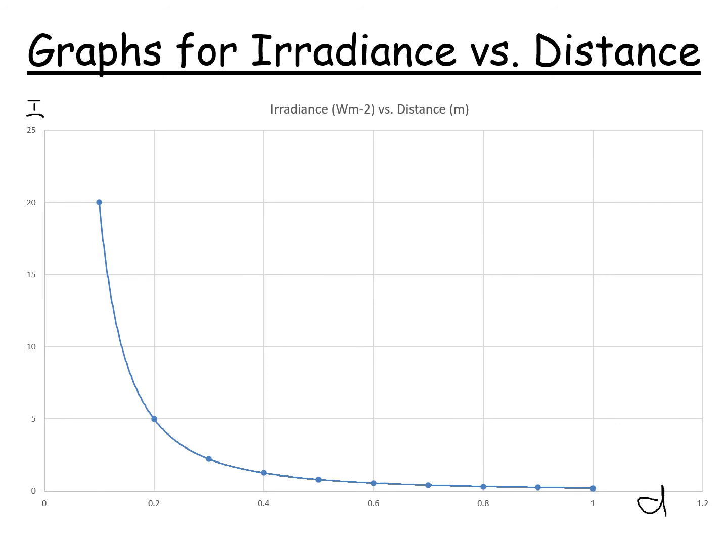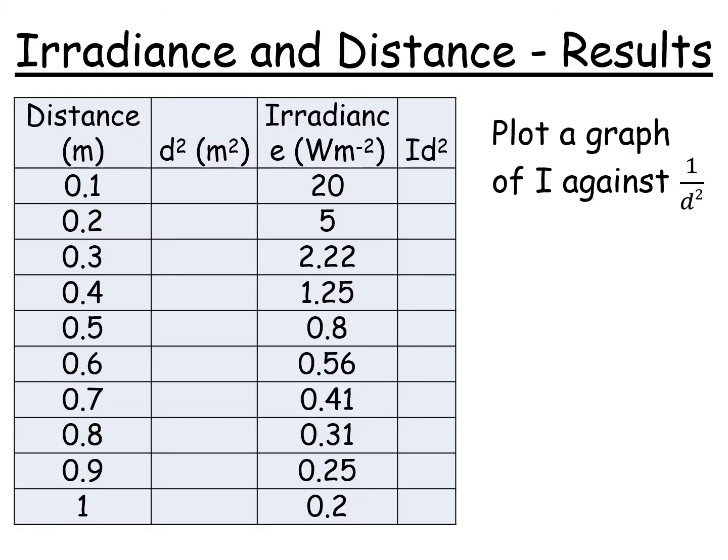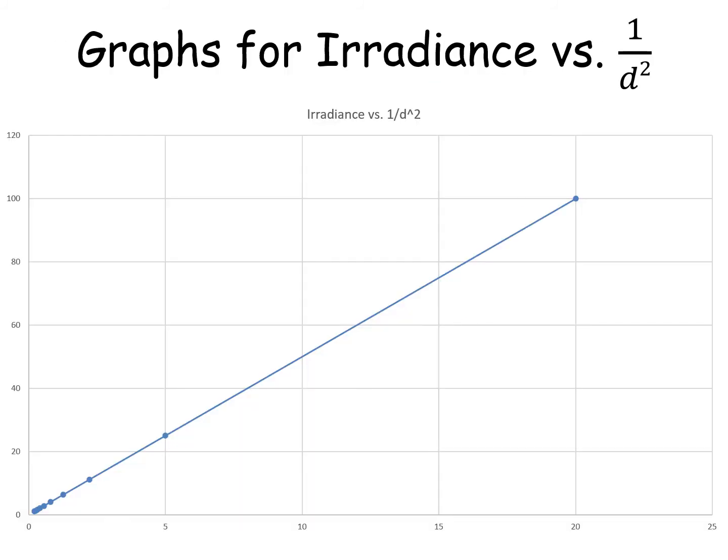Now, this isn't our usual proportional relationship, but you may remember this from the gas laws in National 5, where we got a curved graph, and the next thing we did to get the relationship was to do the following. We plot a graph of I against 1 over D squared. So feel free to work out D squared, and you can leave this blank just now, and then we plot the graph. So here we have I along the y-axis, and 1 over D squared along the x-axis.